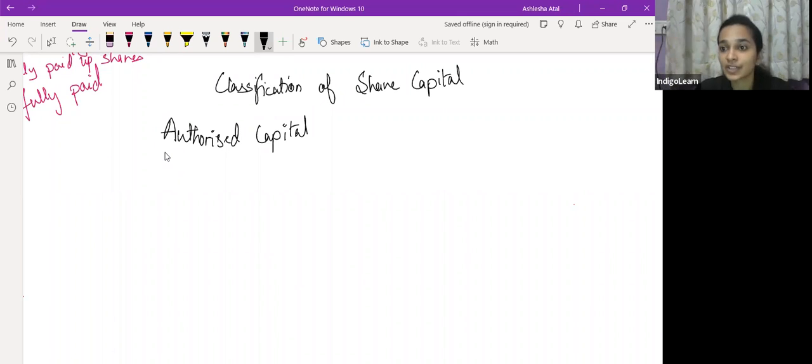Now, can this authorized capital be increased? हाँ, there are provisions for alteration of authorized capital, alteration of capital clause. जब हम alteration पे जाएंगे तब ये वाली बात we'll discuss in detail. So authorized share capital is basically the maximum amount which can be raised by the company. Company कितना maximum amount raise कर सकती है by way of issue of its shares. अभी authorized share capital के बाद जो second classification आता है वो आता है issued capital.